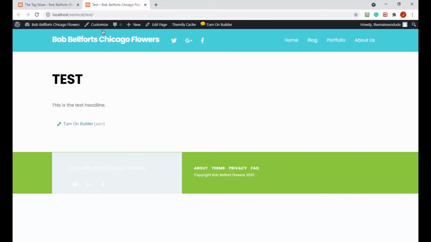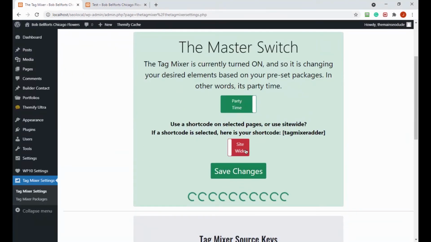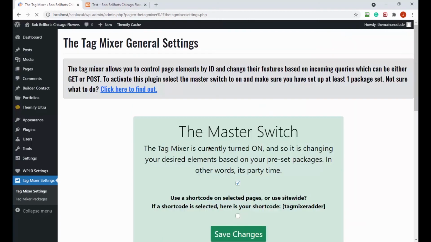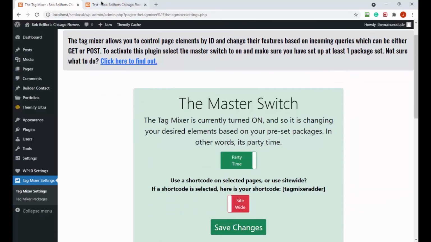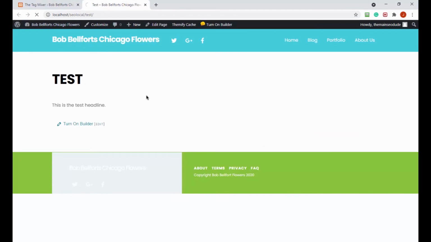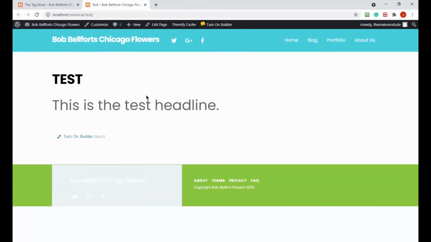Okay, so back over in the tag mixer portion again, let's go in here and let's do site-wide. Let's save the changes. That should stay site-wide. It should be red. And that lets us know that we are smarter than we think and that everything's going correctly. And then over here, this should gain size again. Let's take a look. There it is. Okay, so we know now that it's working.